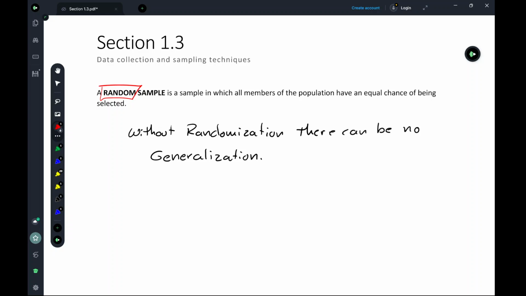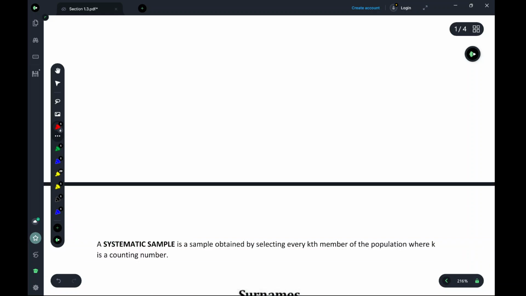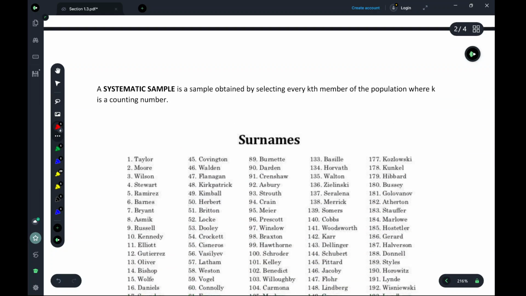And so we have several different tools at our disposal to make sure that our sample is random. So let's take a look at the few different ways that statisticians use to generate their samples to make sure that their sample is randomized and reflects the population as much as possible.